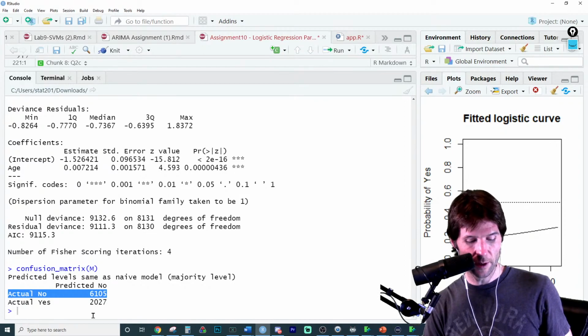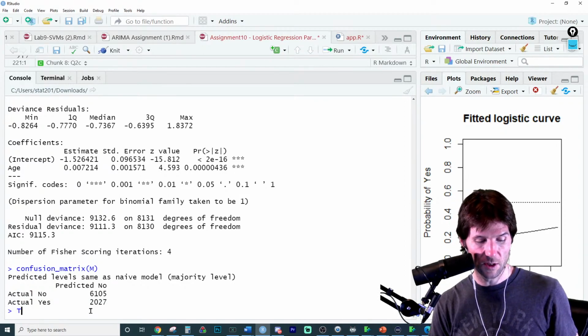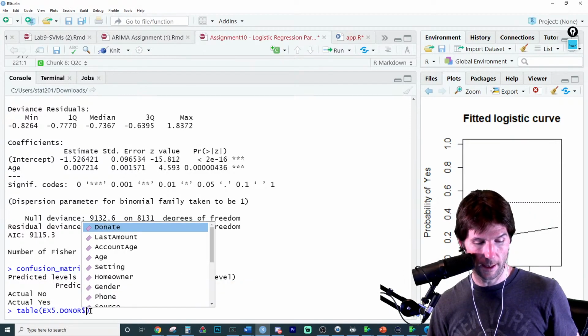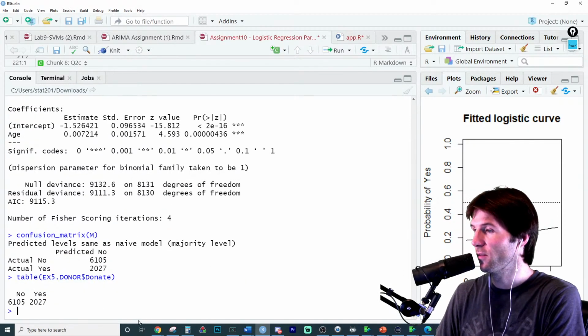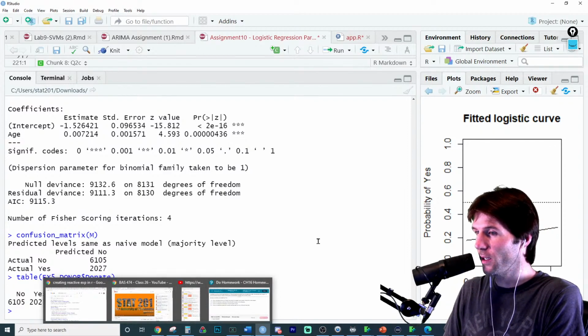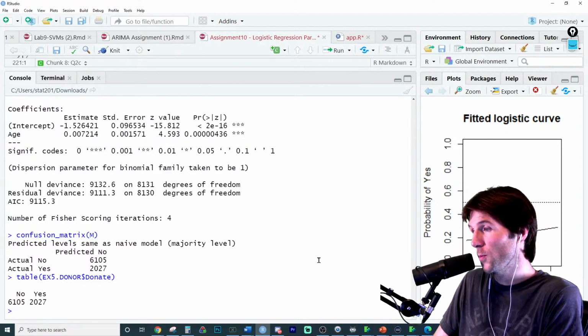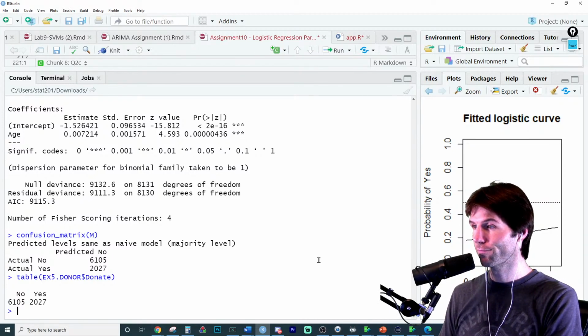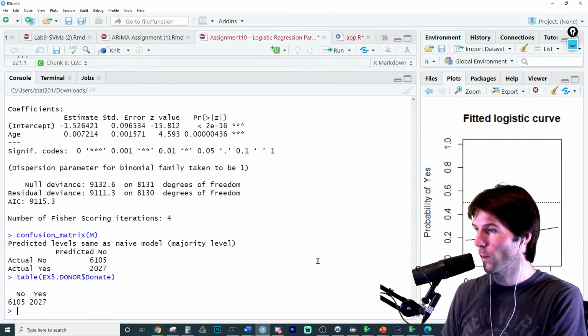We could also find this by going here to a table. You can see the naive model with a table of your Y variable. We're going to go to donate, and this is the same naive model. So any naive model just says, what are most people? Most people are this. Predict everybody's this. That's how the naive model works. Predicts everybody is the majority level. So remember what the naive model is.